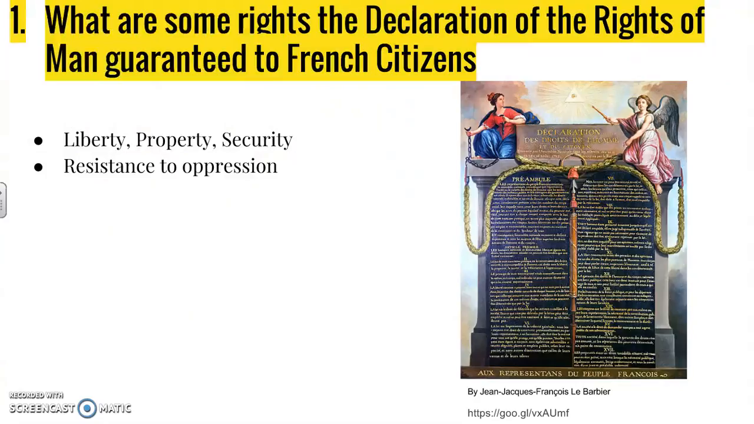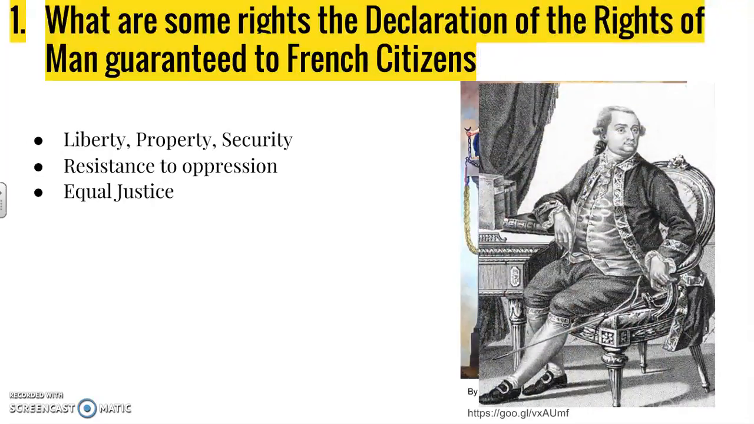So, another right that is guaranteed in the Declaration of the Rights of Man and Citizen is equal justice, as in everyone should be getting the same justice as everyone else. And that idea we read about a little bit before. That's part of what Beccaria thinks, equal application of the law to all citizens.